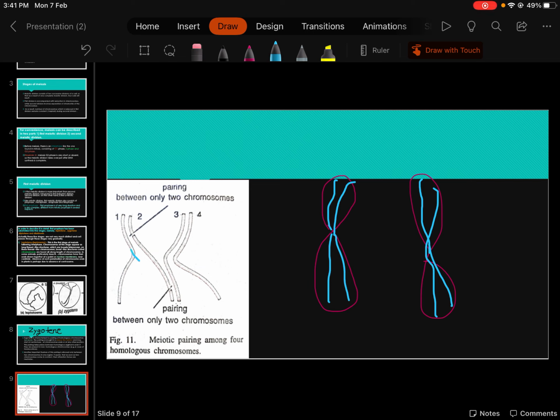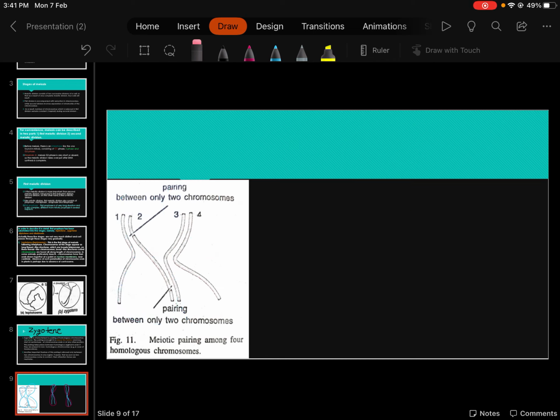This is one chromosome having 2 strands, and this is the other homologous chromosome having 2 strands. You should not be confused about what is shown here. You should clearly understand these are 4 strands of DNA, 2 from one chromosome and 2 from the other.